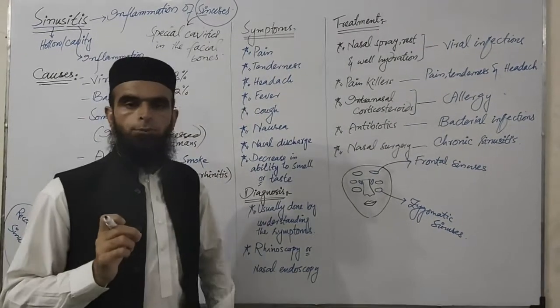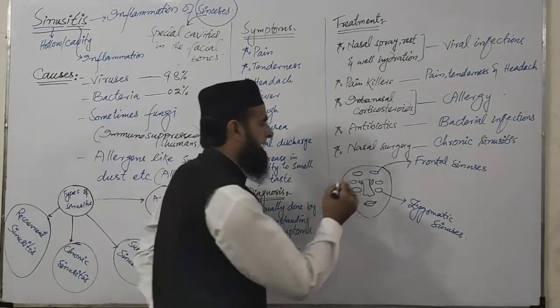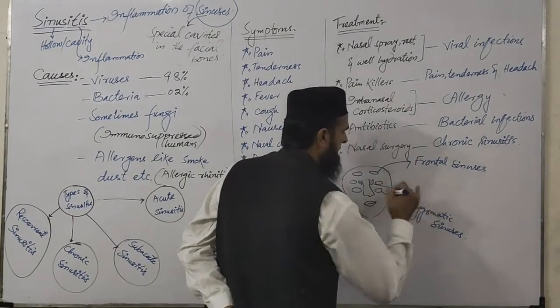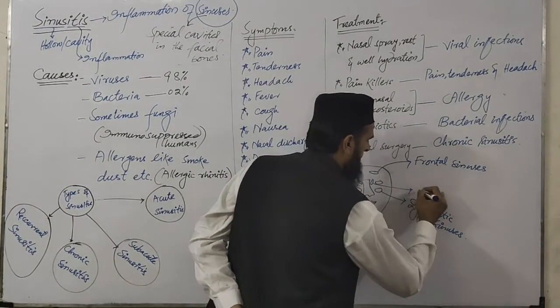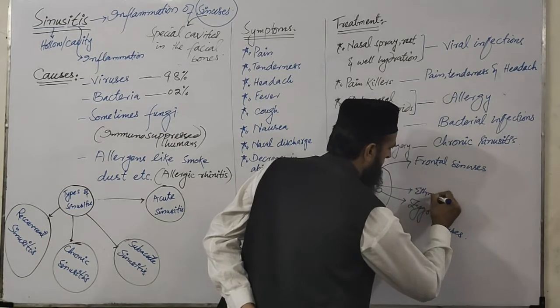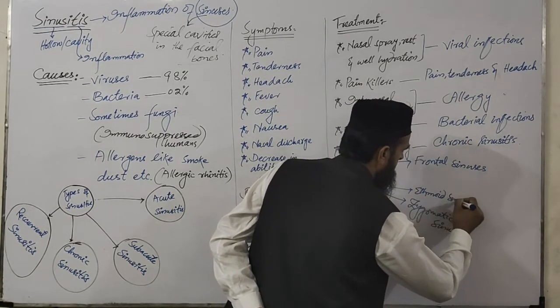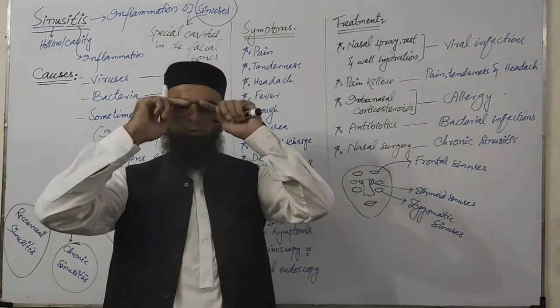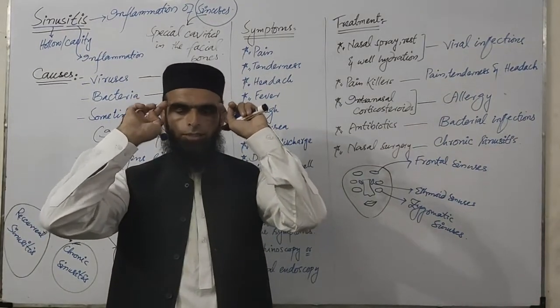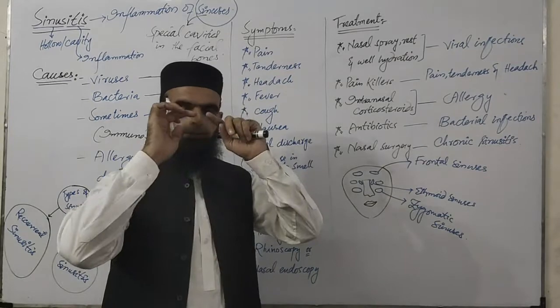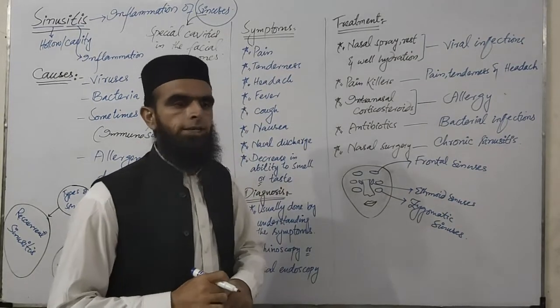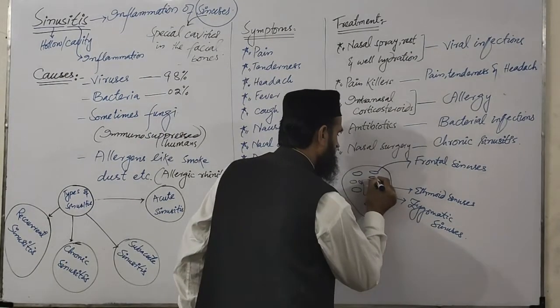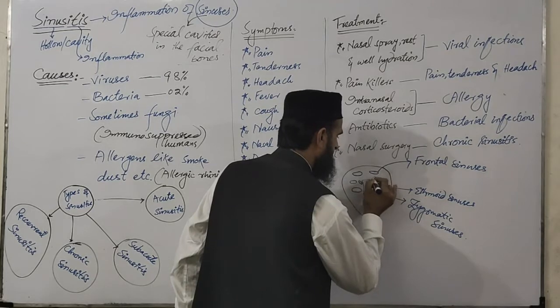The ethmoid bone contains another kind of sinuses which are called ethmoid sinuses. And similarly, the sphenoid one, which comes here and just on the back side, it crosses the eye socket or nasal bone, just over here.